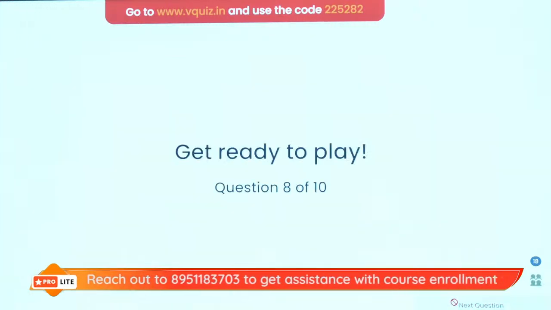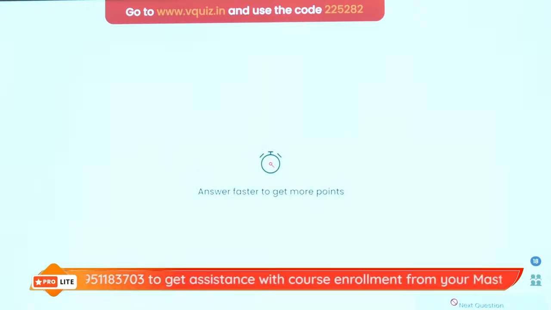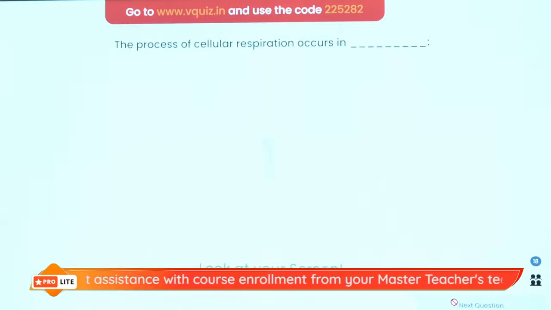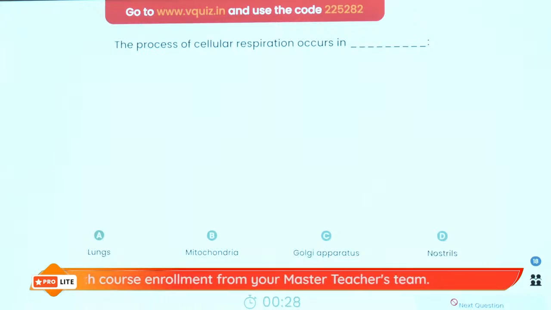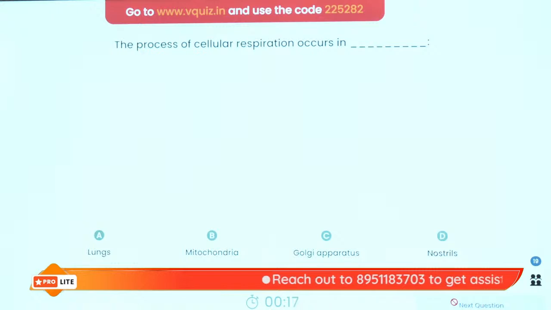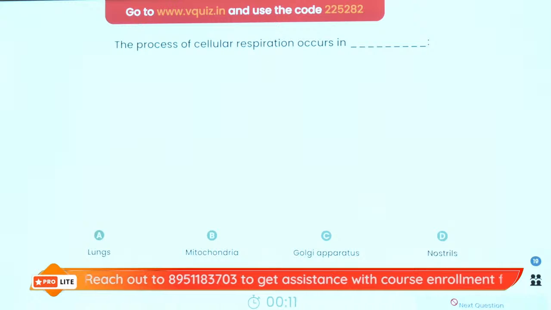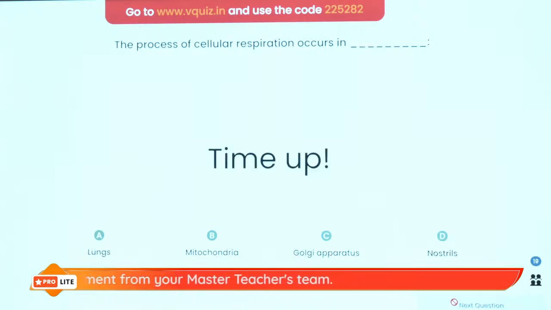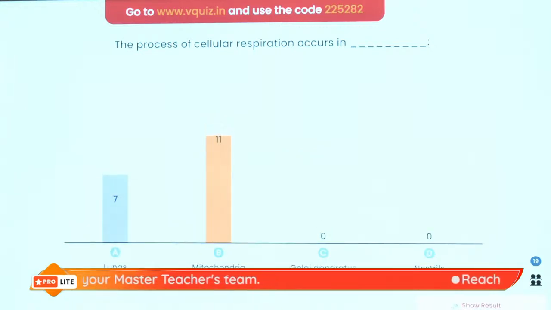Okay? Let's go. Moving on to question number 8. Here is the question. The process of cellular respiration, where the cells respire, is lungs, mitochondria, Golgi or nostrils. Which is the area where cellular respiration takes place, where cells break down the glucose to release energy in the form of ATP. I have given you enough hint for this. Is it lungs, mitochondria, Golgi apparatus, or is it nostrils? Very good. It is mitochondria, right?